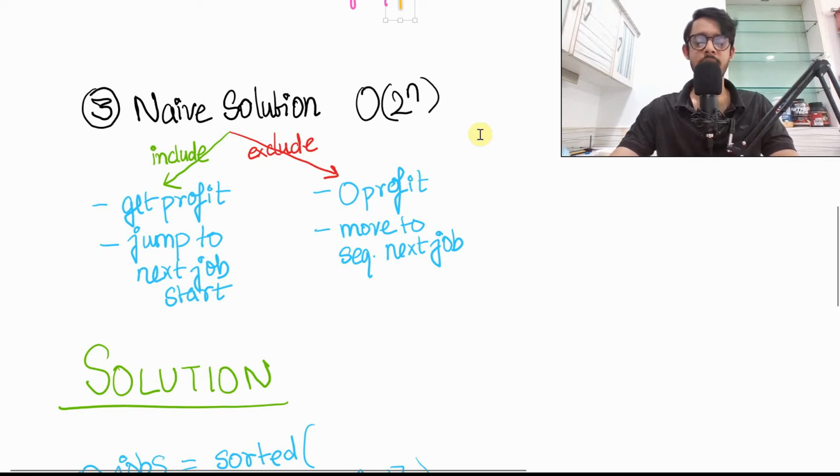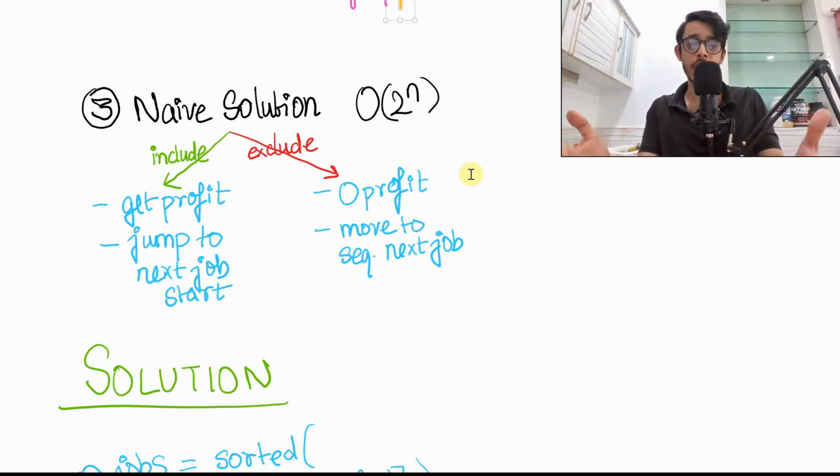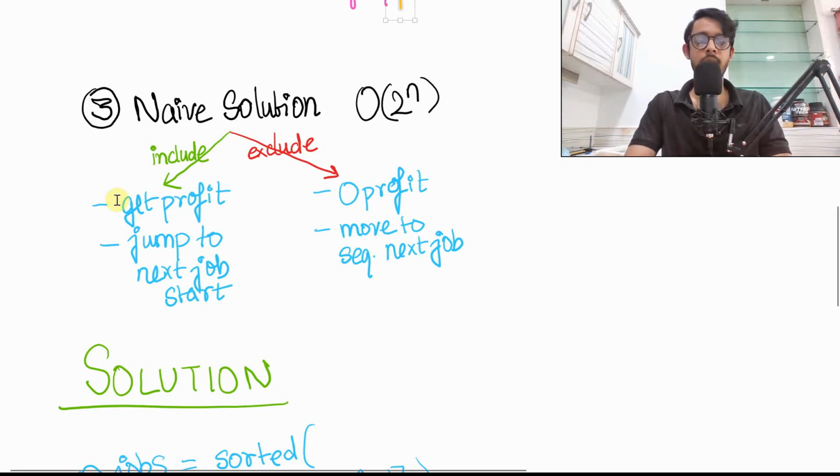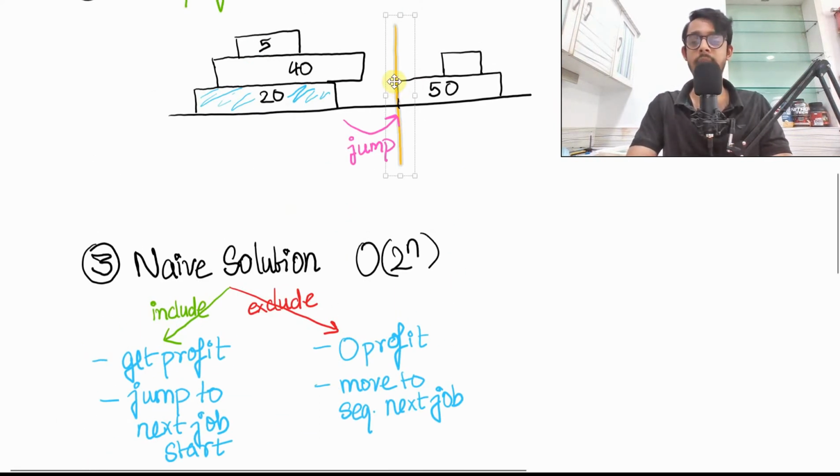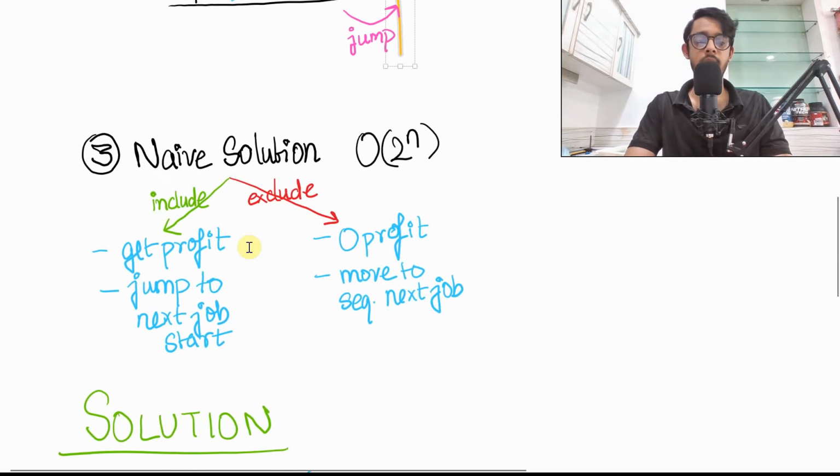The naive solution says that, you know what, you can either pick up a job or skip it. You can either include it or exclude it. You can either take up that job, do it, and you will get the profit. And when you get the profit, then you will want to jump onto the next available job. Okay, you can do that, you can include that, and that is one possible case. Or you can choose to exclude it. In that case, you will get 0 profit of that job, but you can move on to the very next